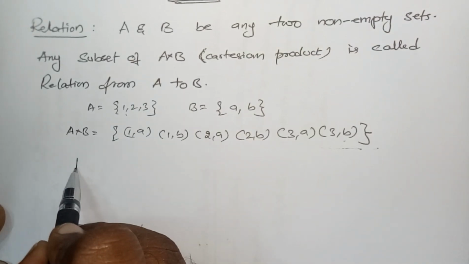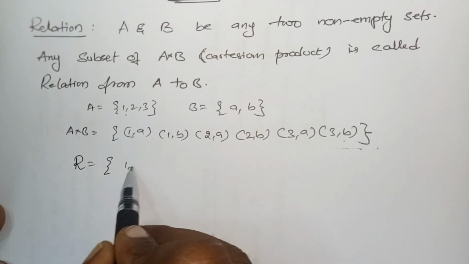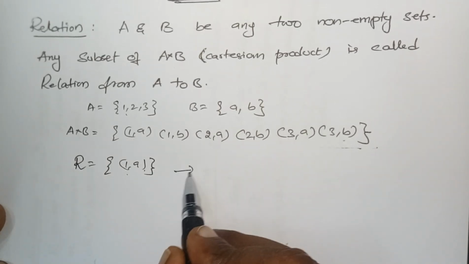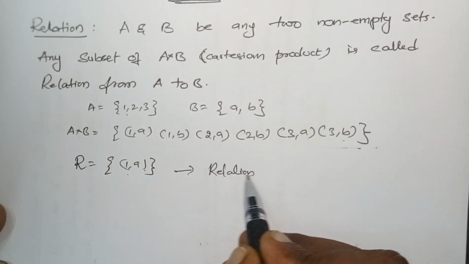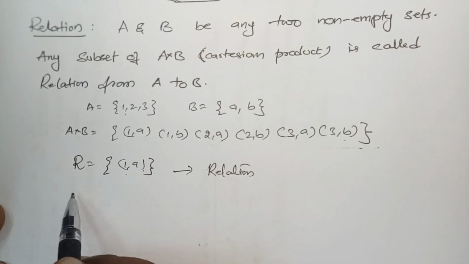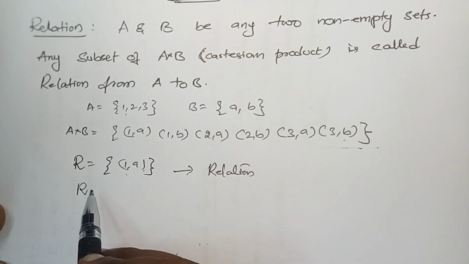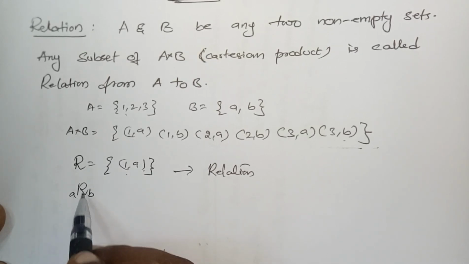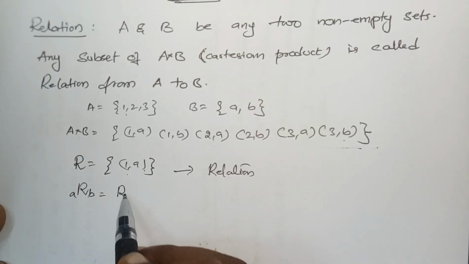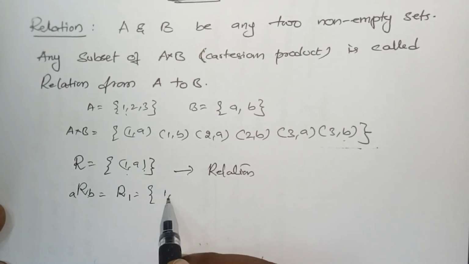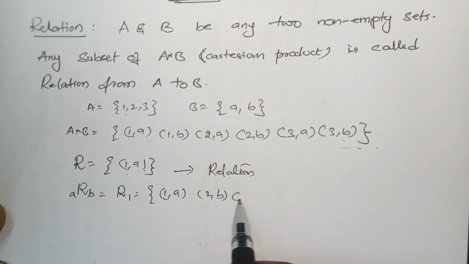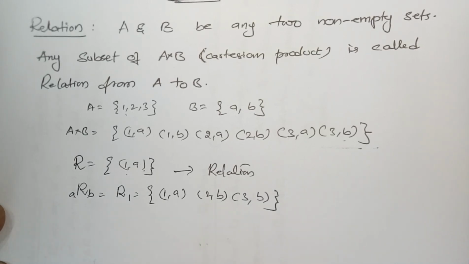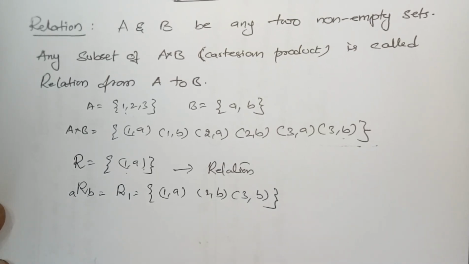So a relation from A to B, can I write it as {(1,a)}? Since (1,a) is a subset of A cross B, it is a relation from A to B. Another element: for each a belongs to A, b belongs to B, aRb, this is also another notation. That is R1. Another subset is {(1,a), (2,b), (3,b)}. This is another subset of A cross B, which is called a relation from A to B.